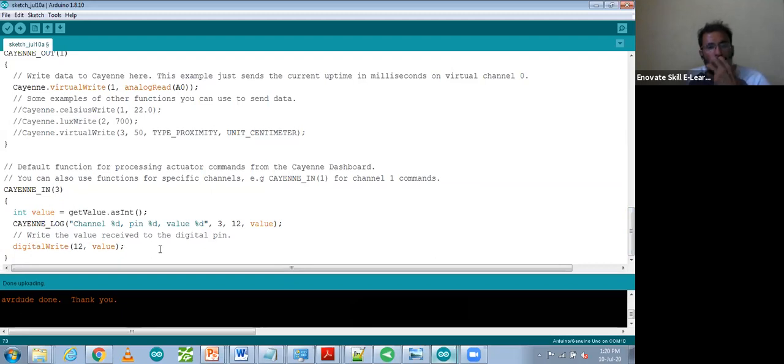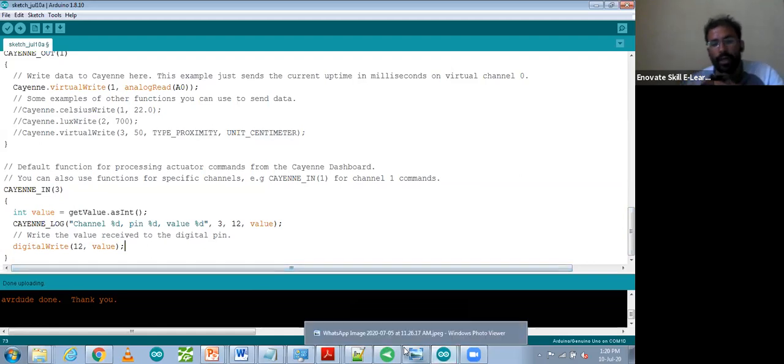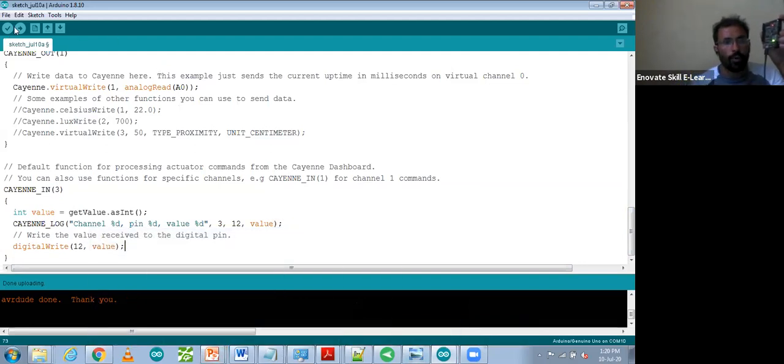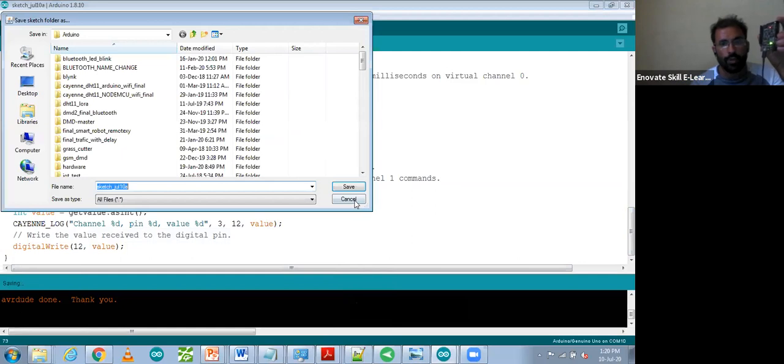So let's see how it is working. How to upload the code? For uploading code, we have to do the same thing that we did earlier. So what steps do we have to do for uploading code? 3, 4 we have to turn on, and 1, 2 you have to turn off in your device, because currently 1, 2 is on. So I'm going to turn off 1, 2, and turn on 3, 4. After doing that, we have to upload it. How can we upload it? Click on the upload button. It will ask for save.